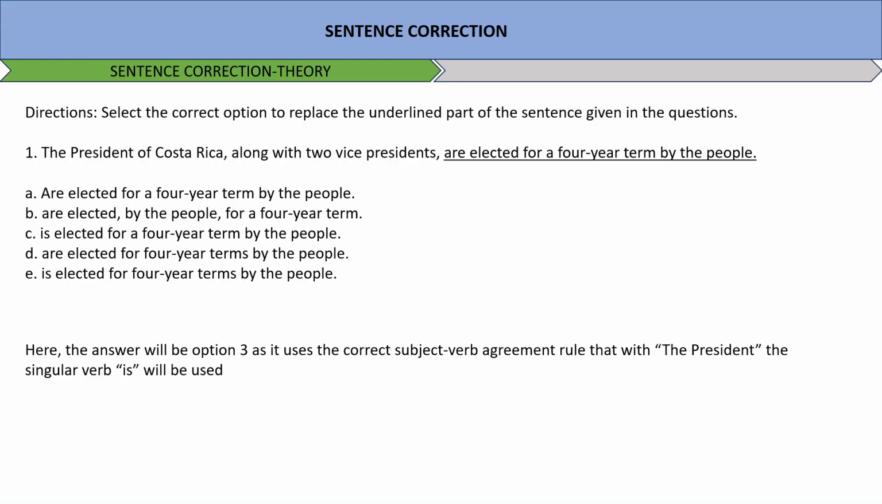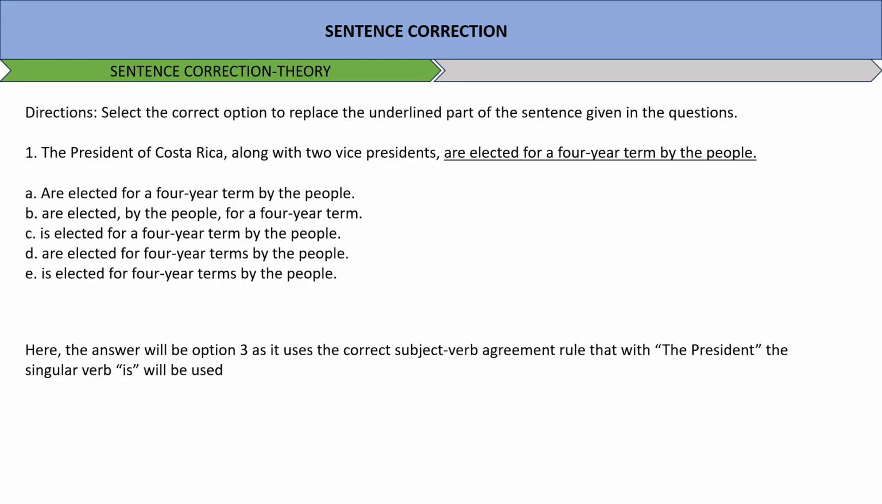Okay, let's answer some questions also. Select the correct option to replace the underlined part of the sentence given in the question. You see, the president of Costa Rica along with two vice presidents are elected for a 4-year term by the people, right? So we have options here: are elected for a 4-year term by the people, are elected by the people for a 4-year term, is elected for a 4-year term by the people, are elected for 4-year term by the people, is elected for 4-year terms by the people.